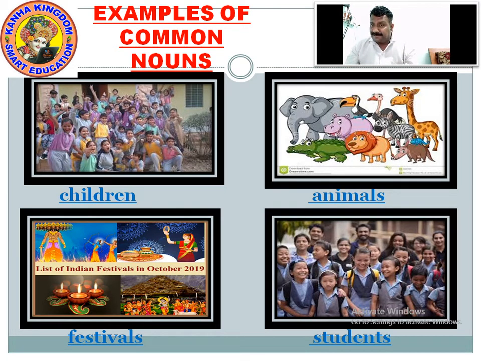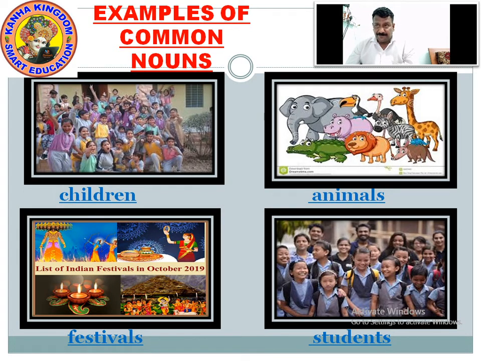What are festivals? You can see 3-4 festivals celebrated in one picture. Karwa Chauth, lights. There are 4 festivals celebrated in one pic. And on the right side you can see students. What are they? They are students.